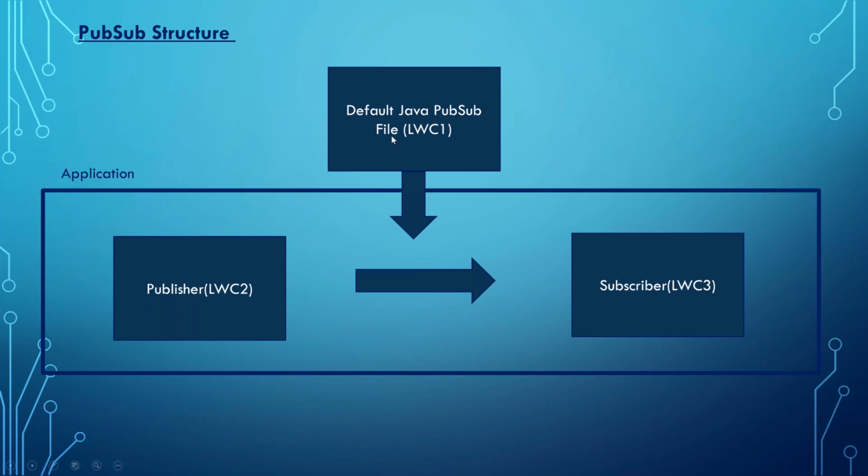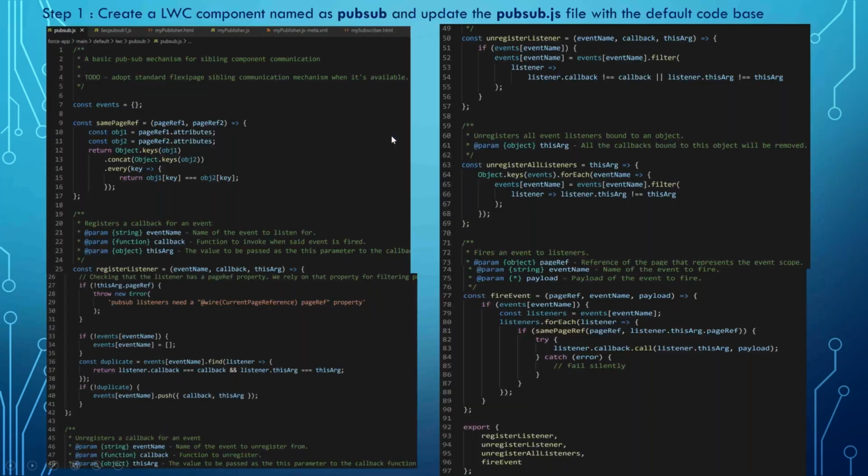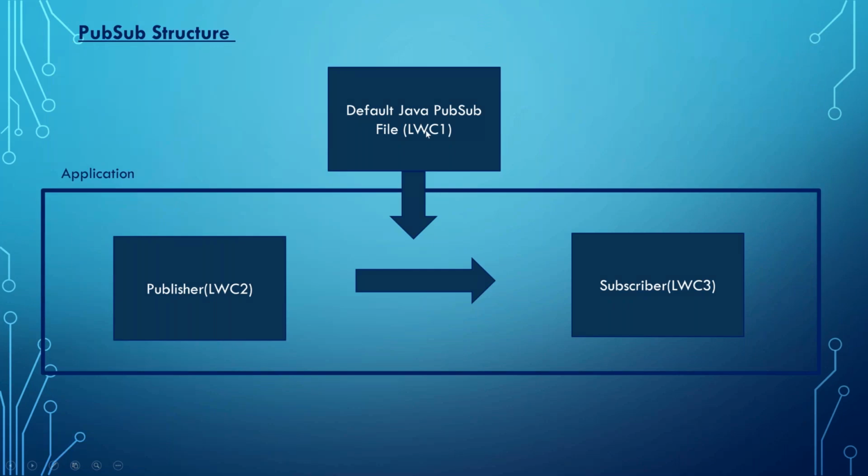You can download this. You can go to Google and type pubsub.js. You'll get a default program, and you have to give it the name pubsub.js. You cannot rename this file. Remember this, the first LWC file has to be named pubsub only. These two you can give any name, like example 1, example 2, but the default PubSub file name has to be PubSub.